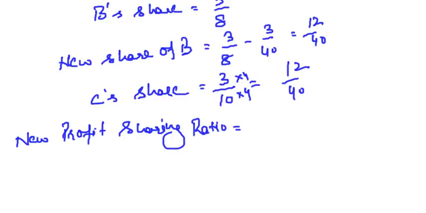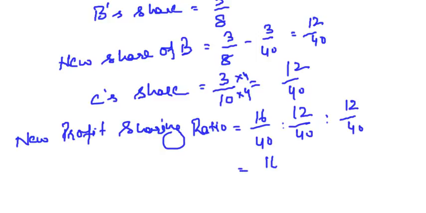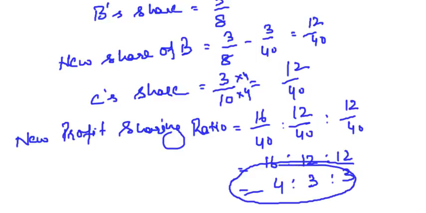What is the new profit sharing ratio? What is A's share? 16/40. B's share 12/40. What is C's share? 12/40. So the ratio comes to 16:12:12, or I can say 4:3:3. So this is the new profit sharing ratio among the partners. Right? 4:3:3.